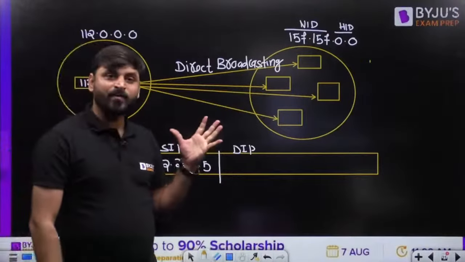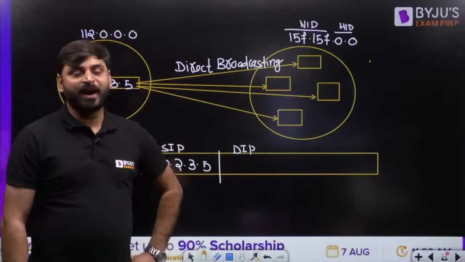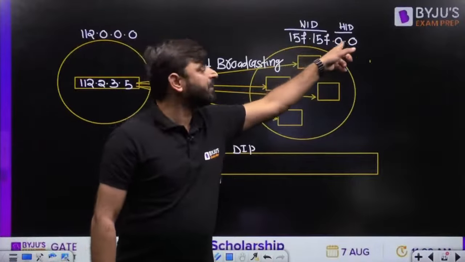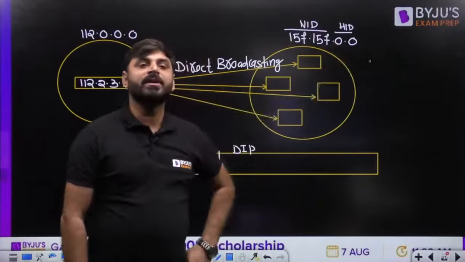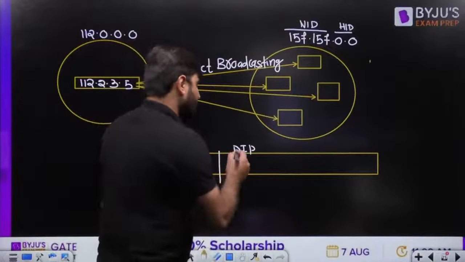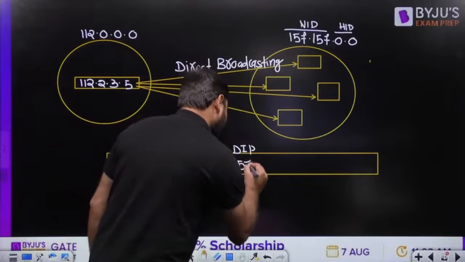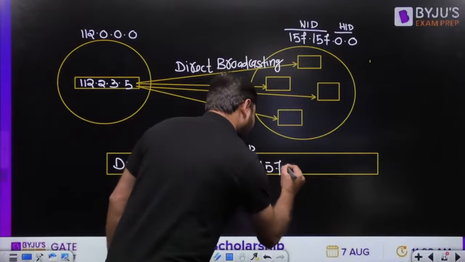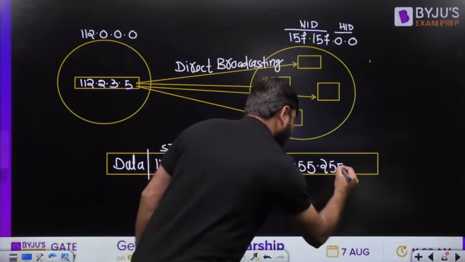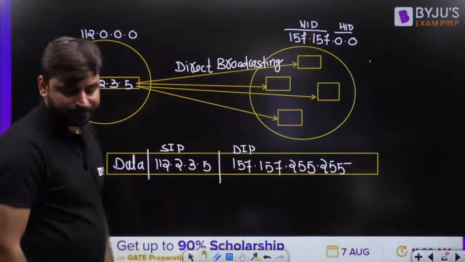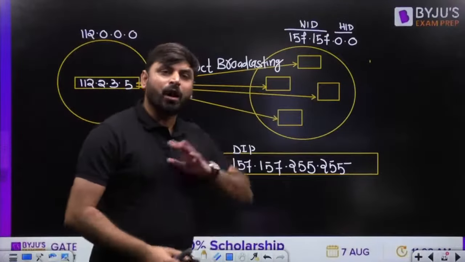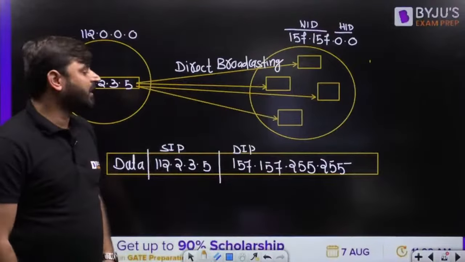Destination IP address. We have all 1s in the host ID part, so in this network we are sending. So put all 1s in the host ID part. Host ID part is 16 bits, so the last 16 bits will be 1, and last 16 bits of 1 means 255.255. So this destination IP address will be 157.157.255.255. Is it clear or not, my dear friends? So put all 1s in the host ID part. This will be the direct broadcast address.